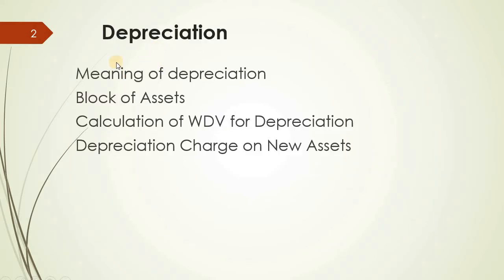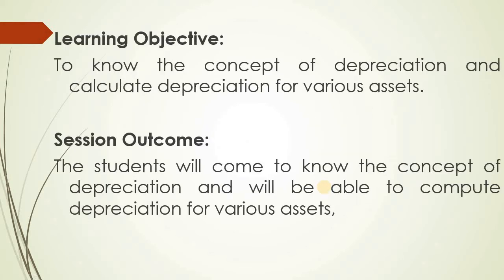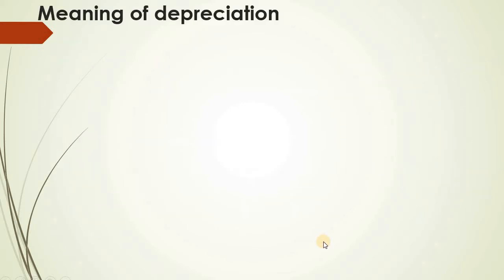So my presentation in this session will include the meaning of depreciation, block of assets, then calculation of written down value for depreciation, then depreciation charge on new assets. So this is the learning objective of the entire chapter: to know the concept of depreciation and calculate depreciation for various assets. So first you have to know the concept, then we can calculate the depreciation for various assets. Then the outcome of this session is that the student will come to know the concept of depreciation and will be able to compute depreciation for various assets.